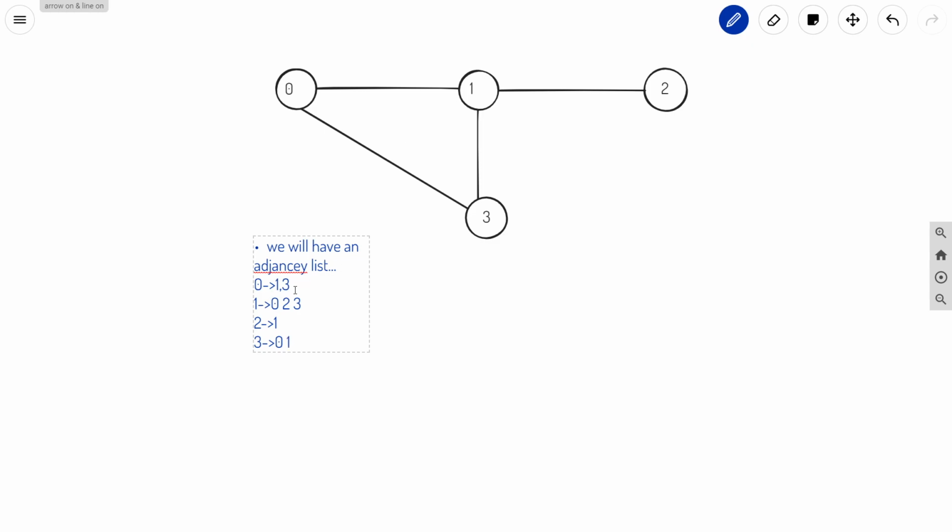Okay, so basically you can see from this that 0 is connected to two cities, that is 1 and 3. 1 is connected to three cities, that is 0, 2 and 3, and 2 is connected with only one city, that is 1, and 3 is connected to two cities, 0 and 1. So basically we will have this adjacency list, and from this adjacency list we will find out to how many cities a particular city is connected.